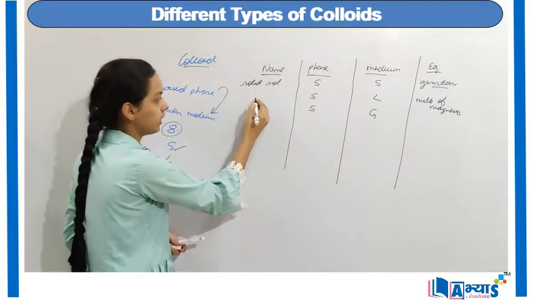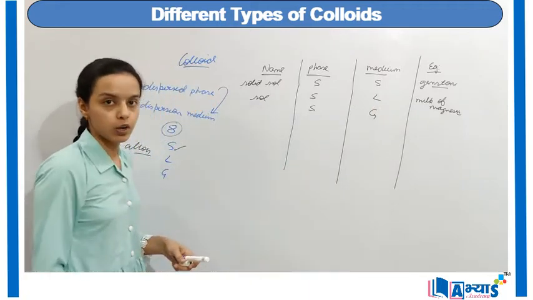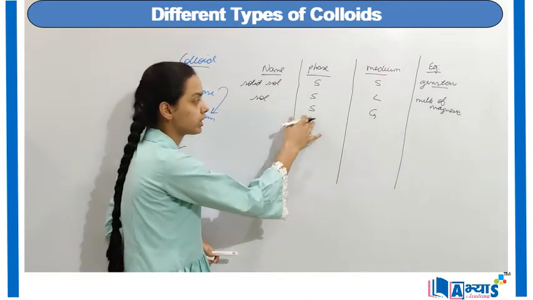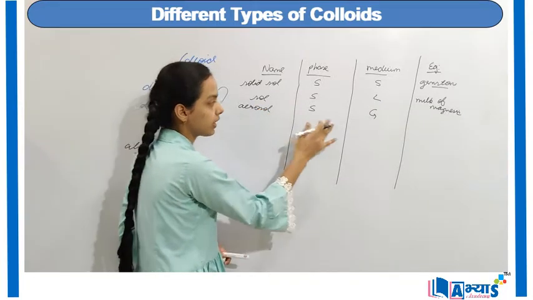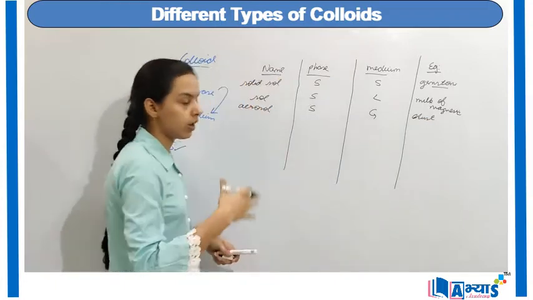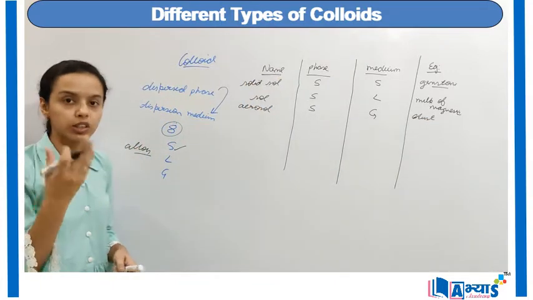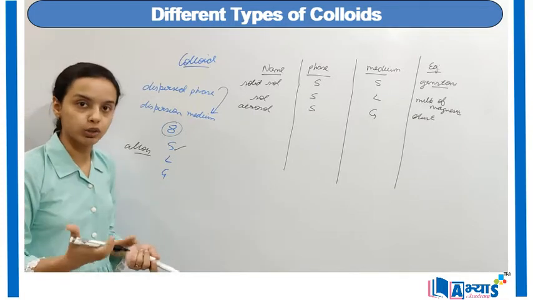Now when a solid is mixed in a liquid, like in the case of milk of magnesia, it is known as the sol. Sol is the case when solid is mixed in the liquid. The third case is when solid is mixed in the gas, it is known as aerosol, like in the case of dust. Dust is when solid is mixed in the gas, like smoke particles mixed in the air. So it is an example of aerosol.